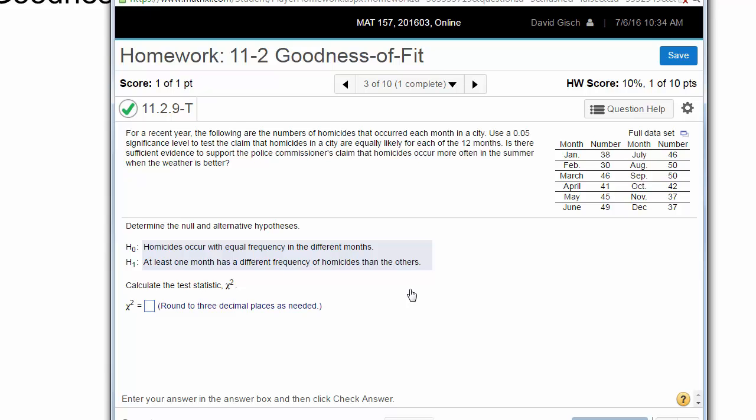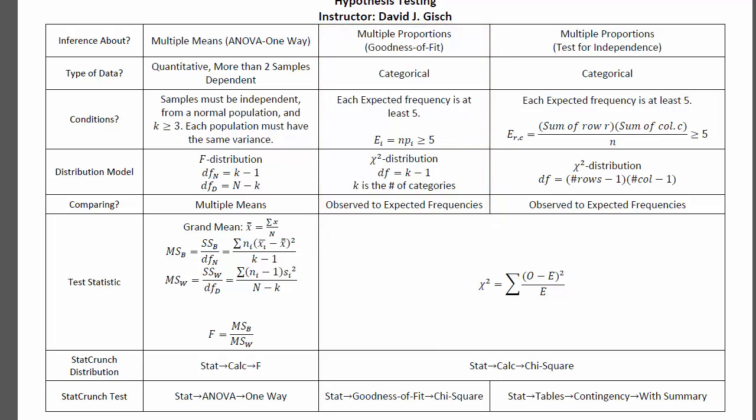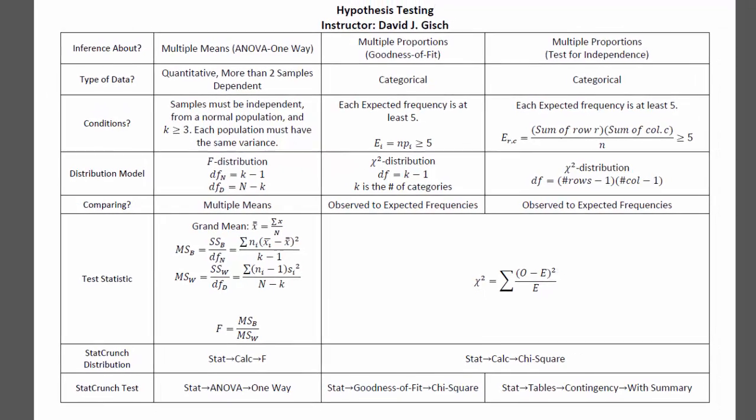Now, if we're looking at the formula sheet, this is a goodness of fit. So we're in this column here on the page. We do need to check that each of our expected frequencies are at least 5. So we're going to use StatCrunch to help us check that condition, but we should check that condition. Our distribution is chi-squared. Degrees of freedom is k-1, where k is the number of categories. And there's our formula down below. And so again, we're going to write out the formula, but we're going to let StatCrunch do this by hand. I believe alpha was 0.05.